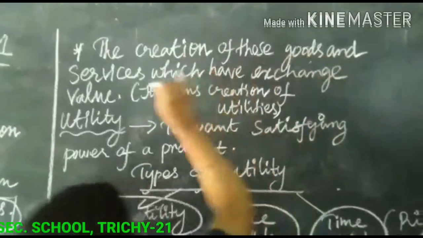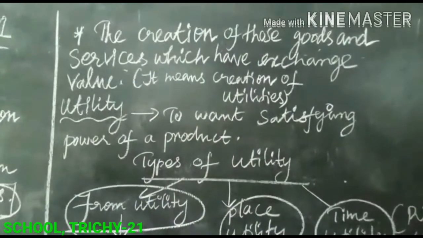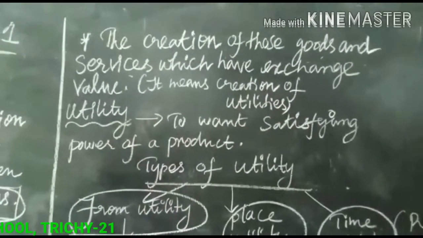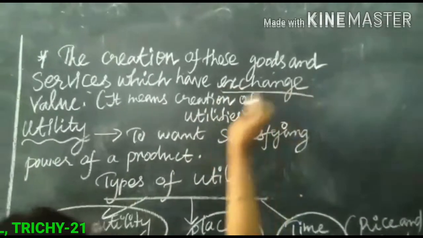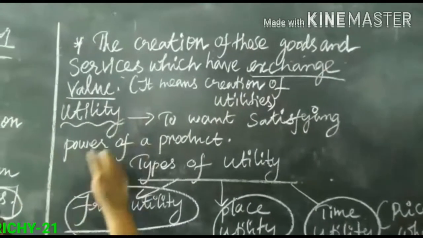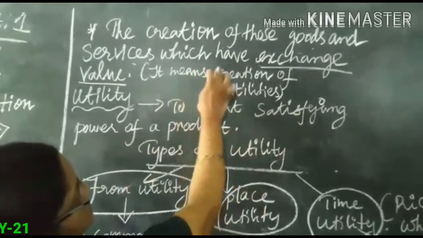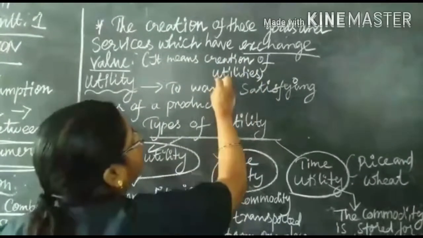those goods and services. What is the meaning of goods and services? Goods are a product. Services are a service to the people. Both goods and services have exchange value. It means creation of utilities.